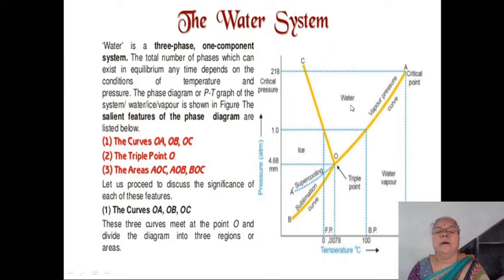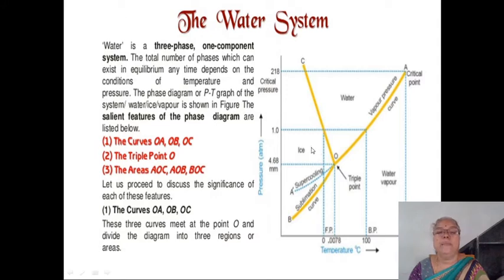That means areas are bivariant, as we fix two variables, pressure and temperature, and we come to the same conclusion. That means by the use of the Gibbs phase rule in this region, we have F equal to 2. Then the BOC area, in this area ice phase has a stable existence.